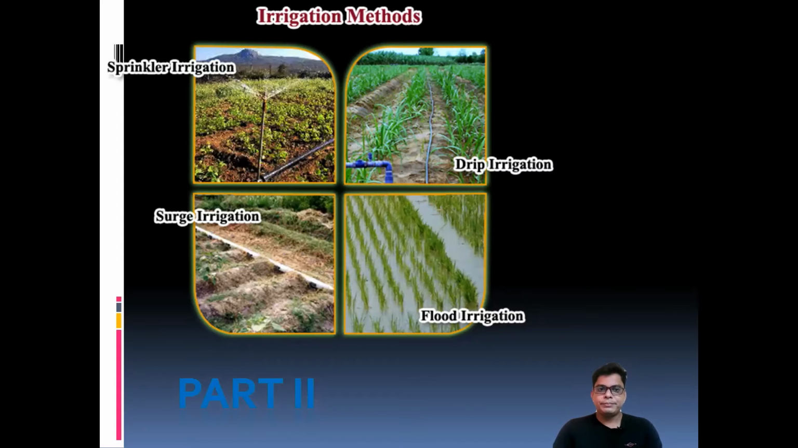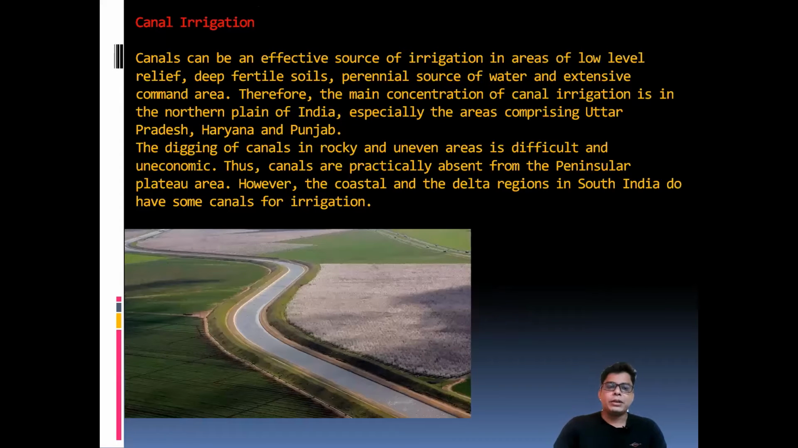Okay, let's start. The first irrigation method, which perhaps you know, is canal irrigation. Canals are an effective source of irrigation, because the Government of India has taken up the interlinking of rivers of India, the northern rivers and southern rivers, since it realized that most of the fresh water which can be used for agriculture goes directly to the river, to the sea, to the ocean.